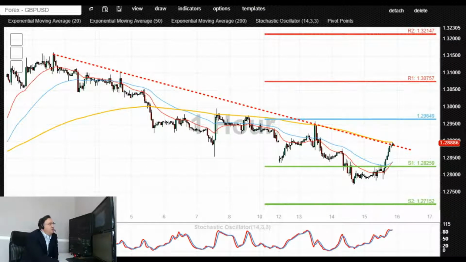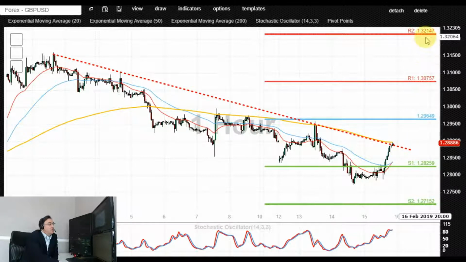This is the price action for cable, sterling dollar. Sterling dollar yet again appears to be under pressure with a sequence of lower highs. The price action is coming to the 200 period moving average at the psychologically important 1.29 level. In the past, we had breakouts occur in cable after a sideways consolidation or deeper retracements.